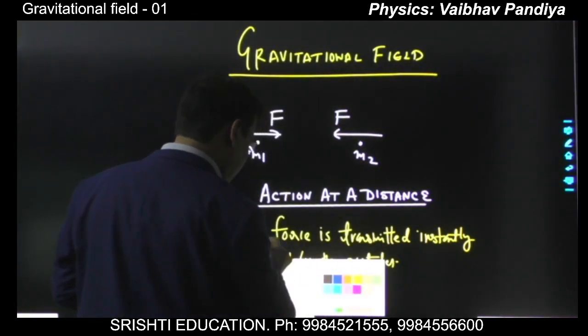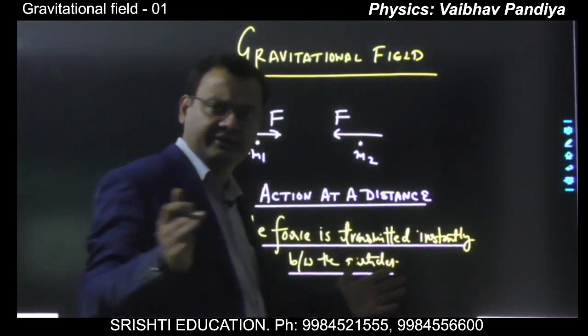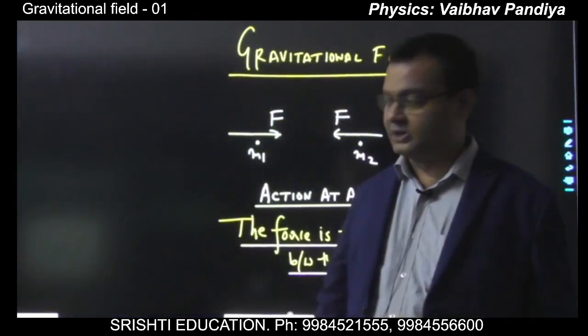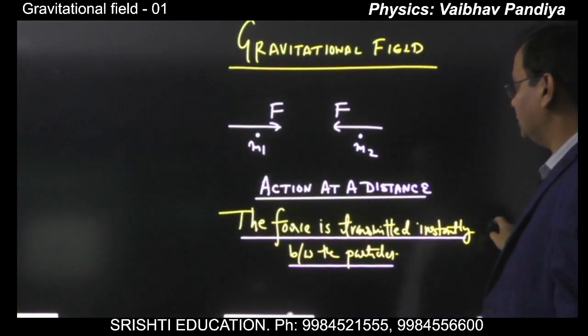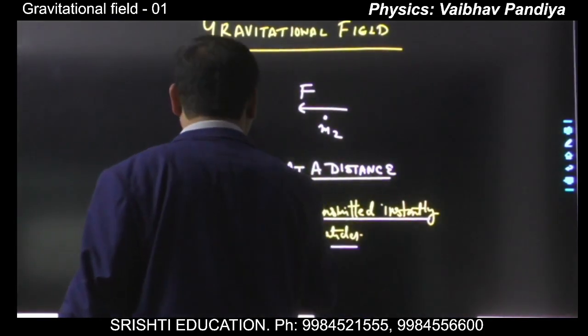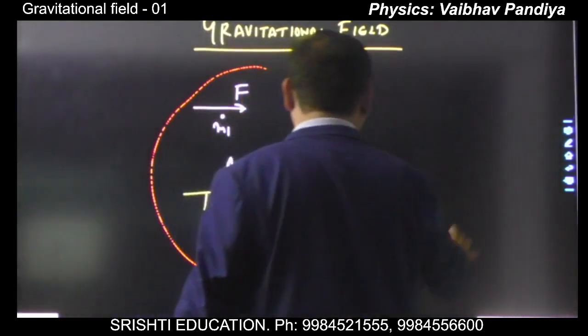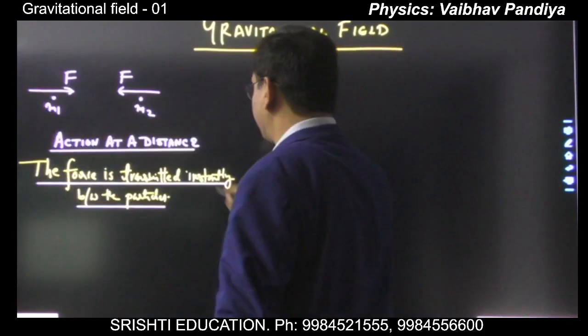The particles are interacting directly with each other, transmitting the force instantly without any time delay. Such a model is called action at a distance model. This is one of the models for the interaction of particles.